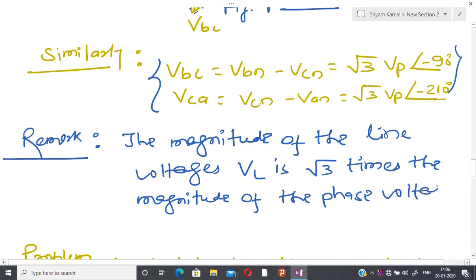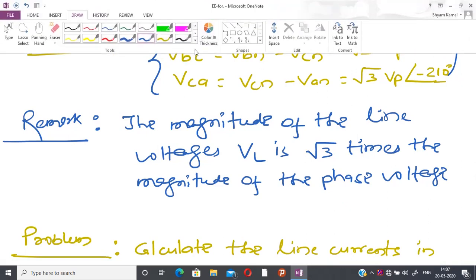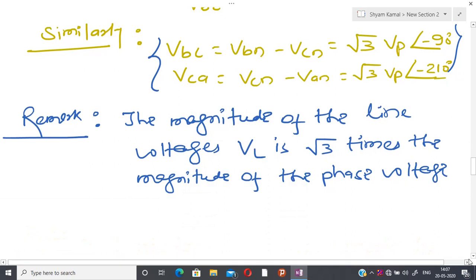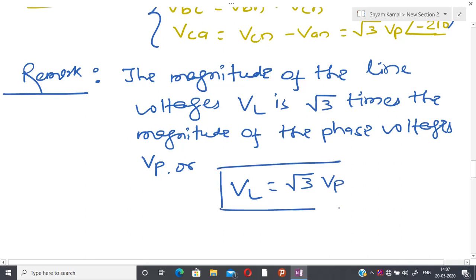We have observed that this is a balanced source, and due to that reason the RMS value of the voltage is exactly the same. So the phase voltage VP, or I can write this relation, VL is root 3 VP. That is now obvious from the above derivation from the complex number.